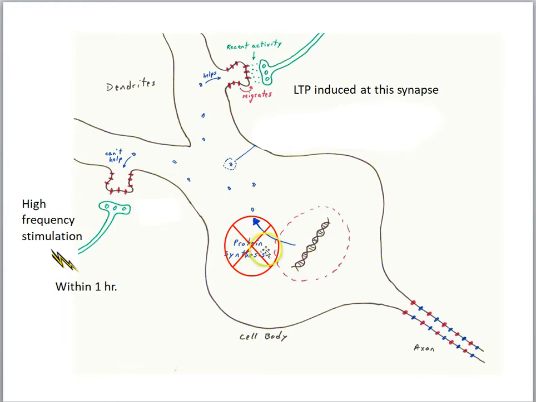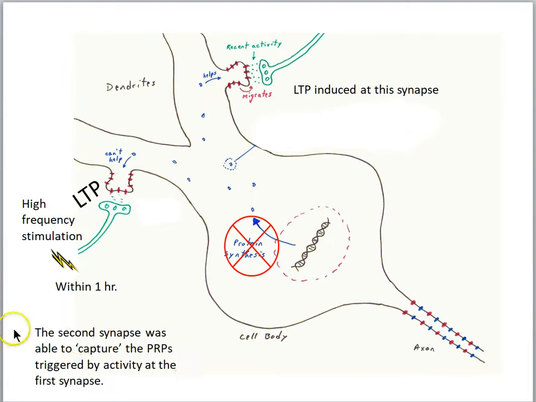So they didn't want any more protein synthesis to happen. They wanted to see whether these already existing proteins could be utilized by the synapse. Sure enough, they got late phase LTP. The suggestion was the second synapse was able to capture the plasticity-related proteins triggered by the activity at the first synapse.